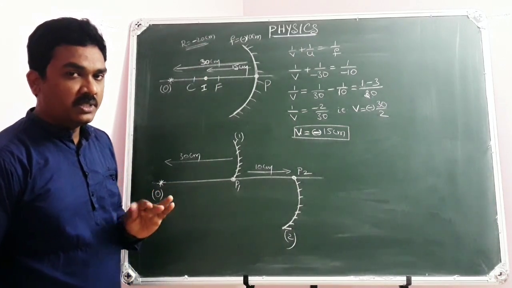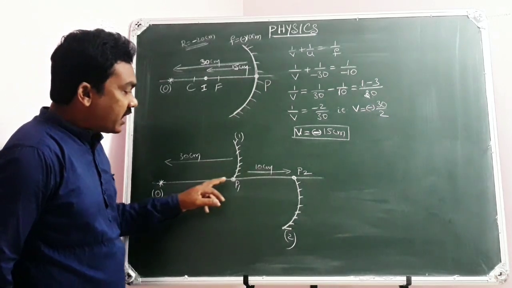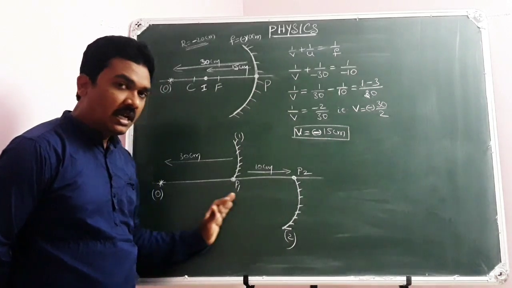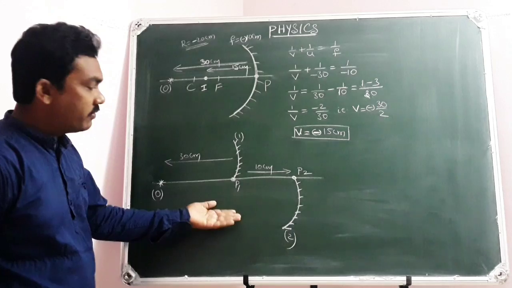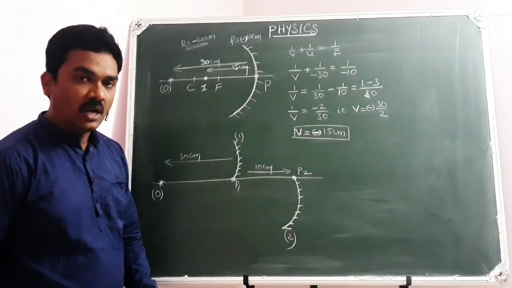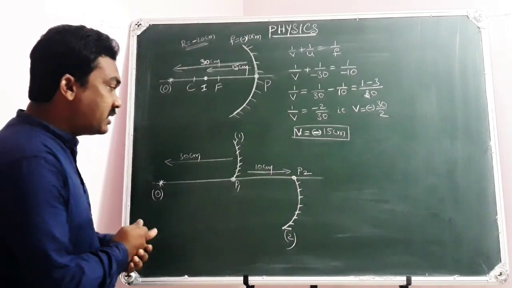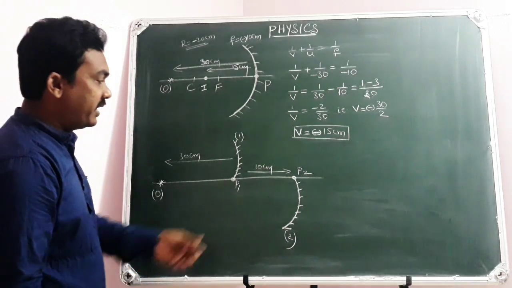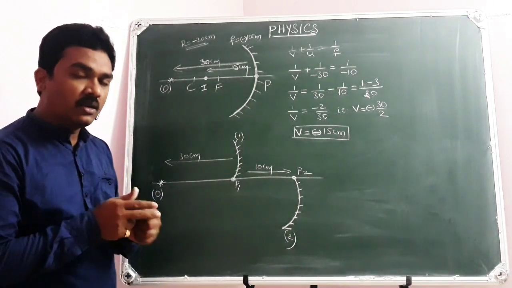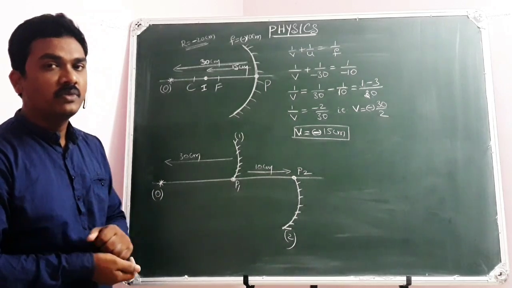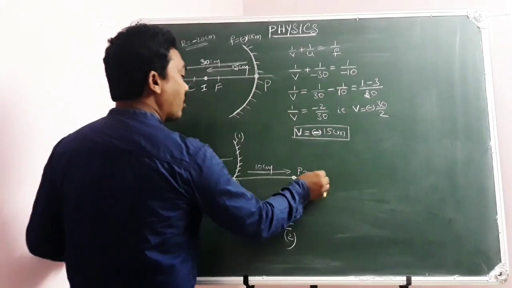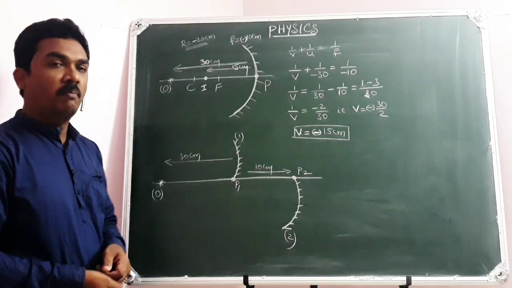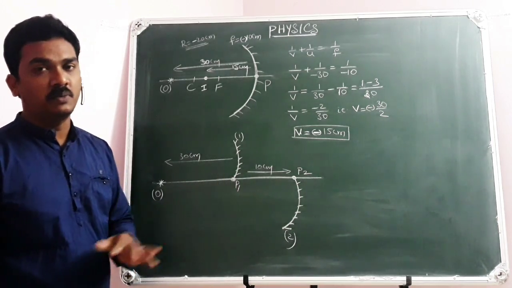There is no doubt. But here the very interesting point is, after cutting the spherical mirror into two pieces, the pieces are separated along the principal axis. Have you seen here? The two pieces are separated by a distance, and the separation is along the principal axis by 10 centimeters. They are apart from each other by 10 centimeters, so that they will have a common principal axis, but the object distance will be different for each piece.